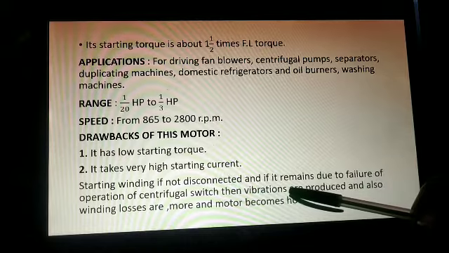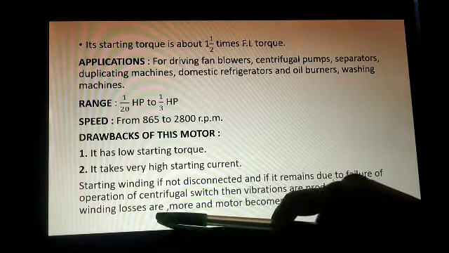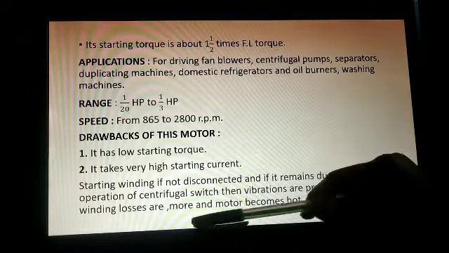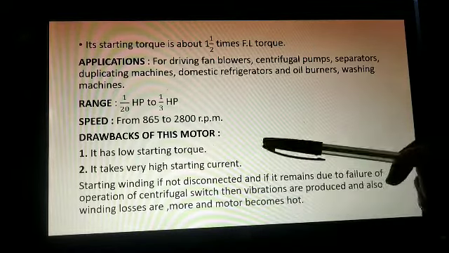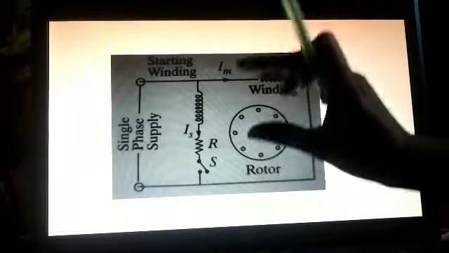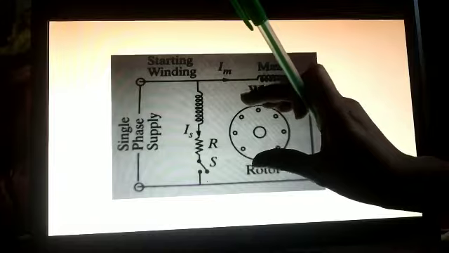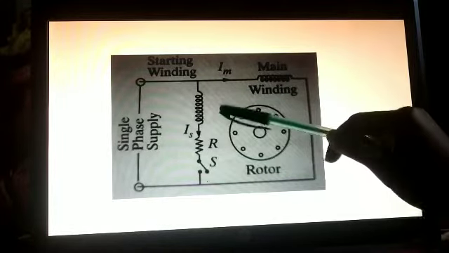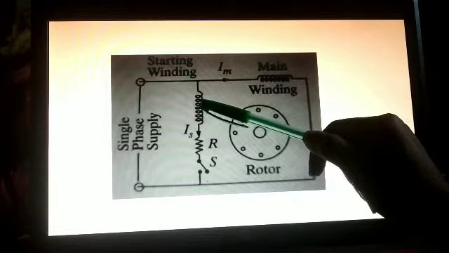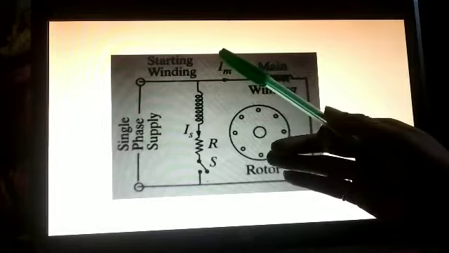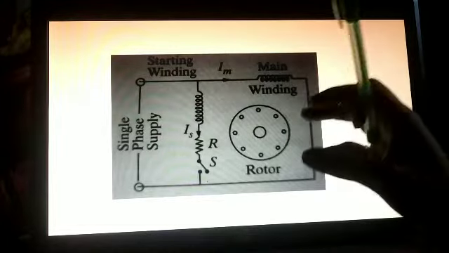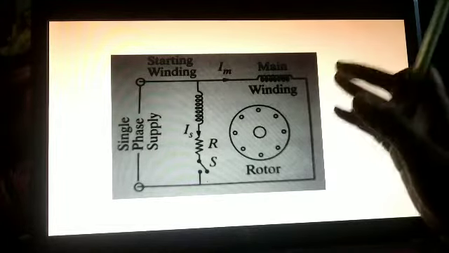There will be vibrations and winding losses produced. That means there will be losses and the motor becomes hot. So whenever our motor reaches 70 to 80% of speed, this switch must turn off and this winding must get disconnected. But if that does not happen, there will be winding losses and our motor will become hot. So this is about the working.